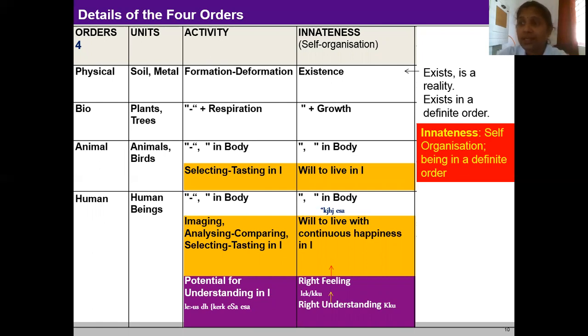Now, let us see the innateness of units of the bioorder. A plant has the innateness of existence as well as growth. Thus, a plant exists as a plant and it also grows. A mango tree that is 1 kg now becomes 10 kg after 1 year. It will continue to be a mango tree and it will grow. Any unit of bioorder like a plant, tree, animal body, and human body, all of them exhibit their innateness to exist and to grow.